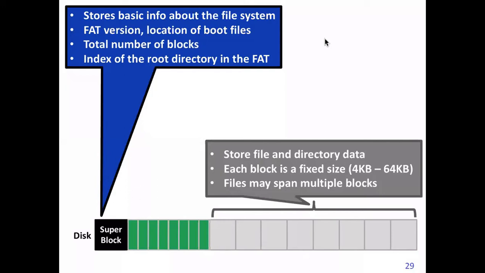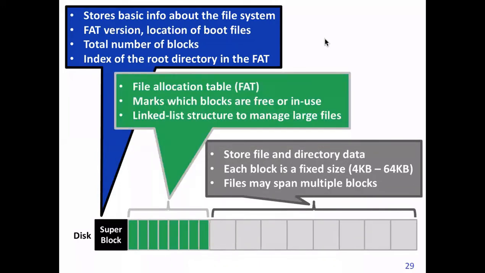Here the structure is slightly different from the diagram we have seen earlier. The blocks shown in gray are these, and what is shown in blue green is the FAT table. It marks which blocks are free and in use, and it gives a linked list structure.